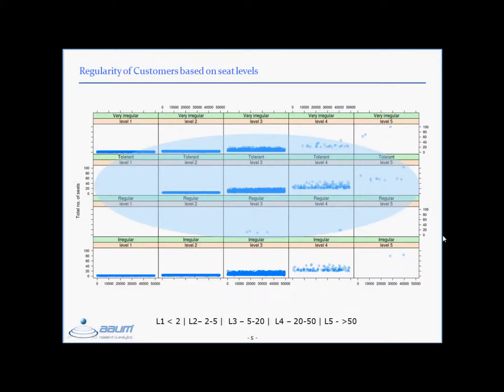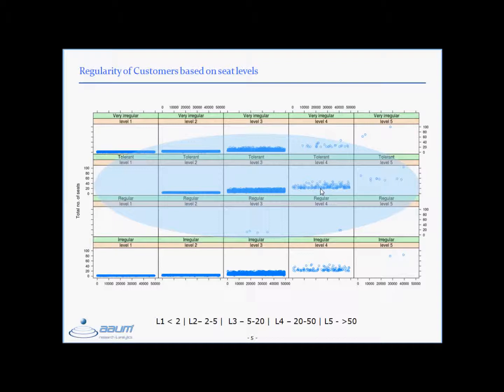So we have segmented the seat bookings into 5 levels. Level 1 are those set of customers who have booked less than 2 seats. Level 2 are the customers who have booked between 2 and 5. Level 3 are the customers between 5 and 20 and so on. So these are your set of customers who come under the tolerance zone and have seat levels between 20 and 50.